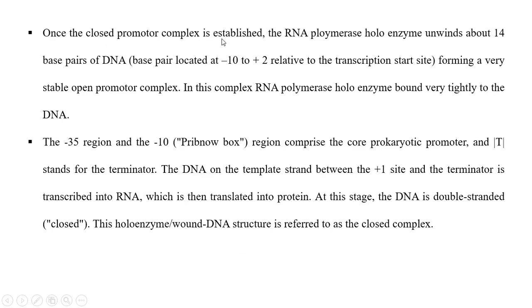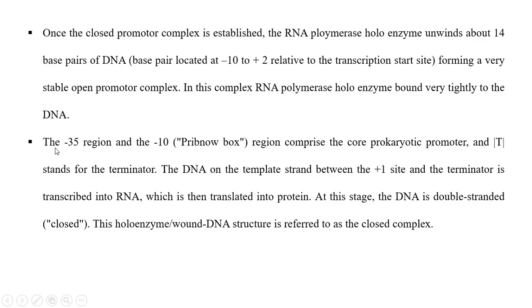Once the closed promoter complex is established, that means once the promoter region is identified, the RNA polymerase holoenzyme unwinds about 14 base pairs of DNA. That means it breaks the hydrogen bonds, like the helicase activity in DNA replication. So the RNA polymerase breaks the hydrogen bonds and forms a very stable open promoter complex. In this complex, the RNA polymerase holoenzyme is bound very tightly to the DNA.